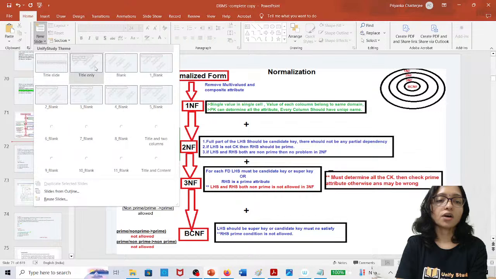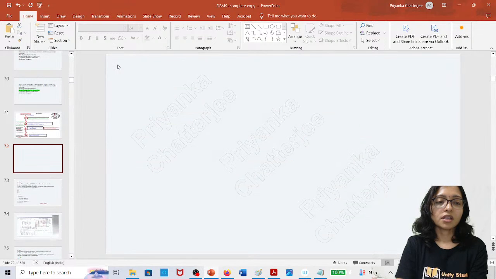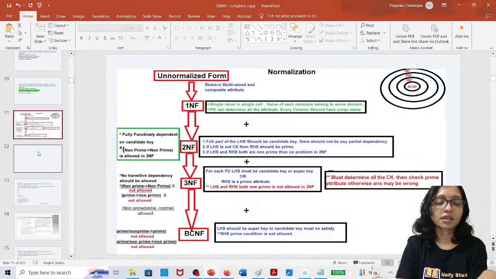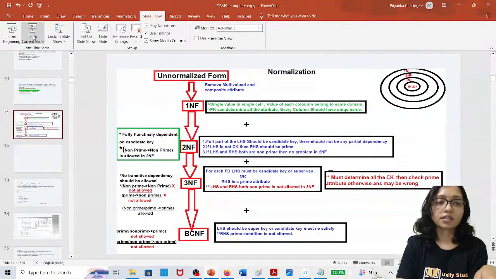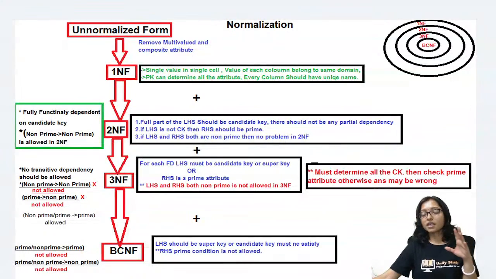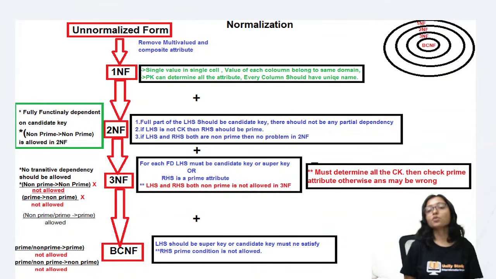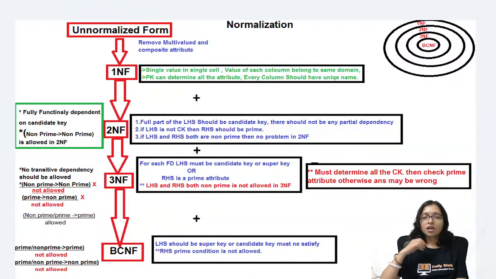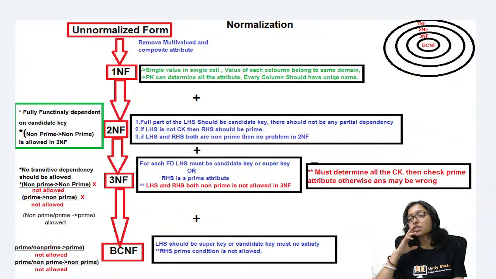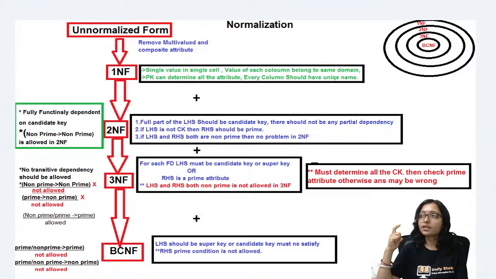So here is how to do the normalization. Let me take a page. At the time of normalization, what do we do? All types of constraints you have learned till now, integrity constraint, domain constraint, key constraint, so many constraints are there. You have to maintain all the constraints. After maintaining the constraints, whenever the table is there, the table should satisfy them. There should not be any problem.